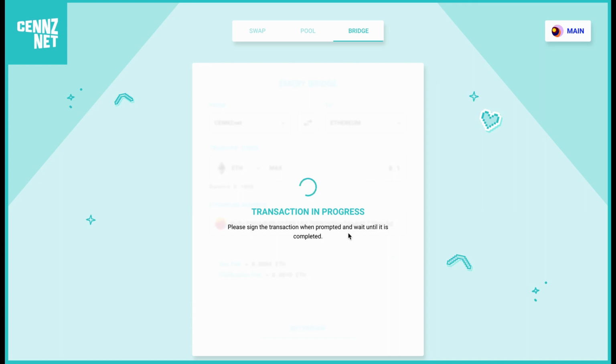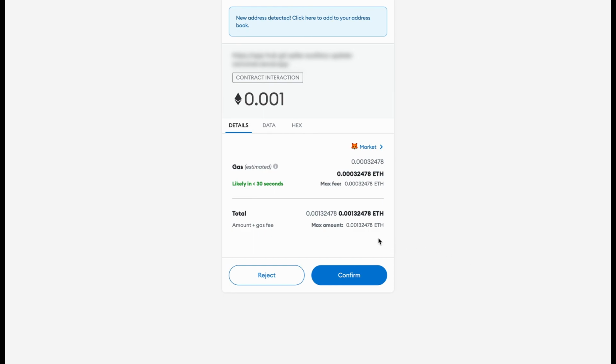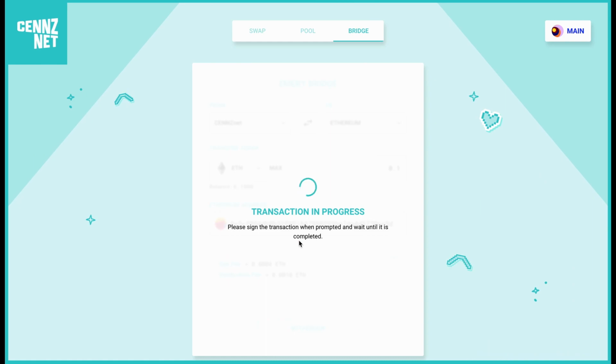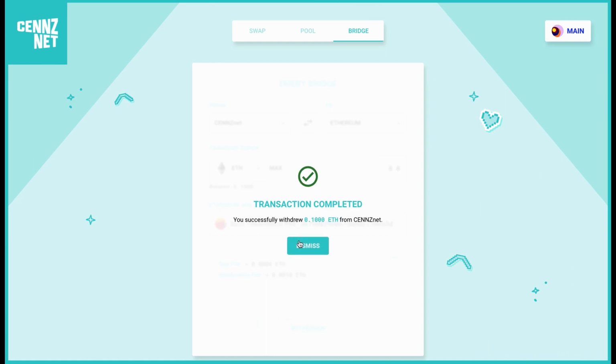Wait for the transaction confirmation. You will also have to confirm the transaction on your MetaMask wallet. Just click Confirm. And when you see the screen, you're good to go.